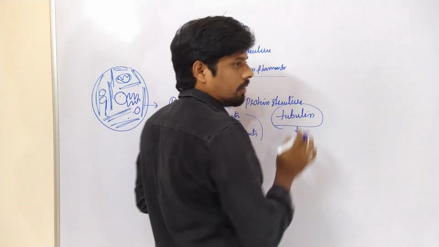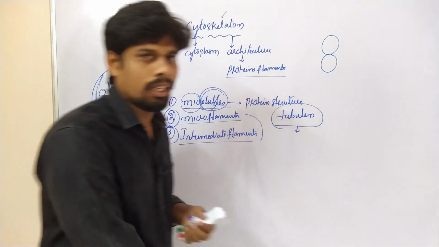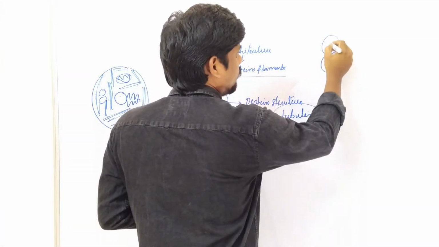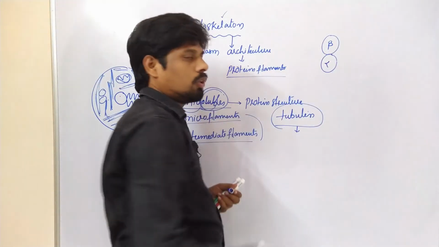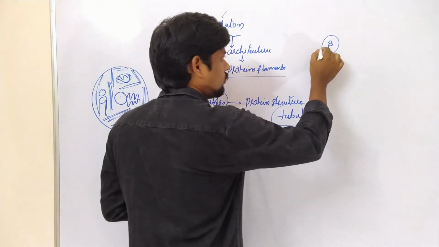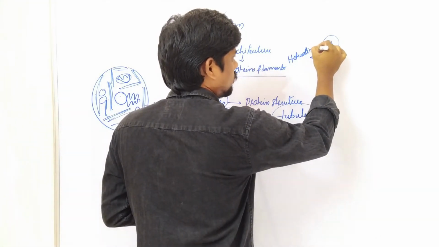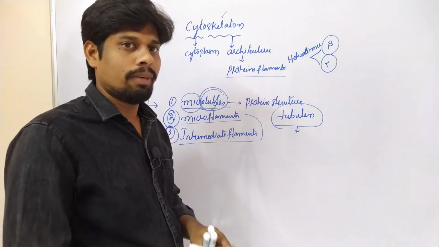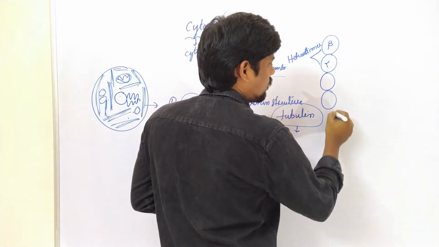The tubulin protein is divided into two types, alpha tubulin and beta tubulin. The alpha and beta tubulins come together and form a heterodimer. Similar heterodimers, alpha, beta, alpha, beta, alpha, beta, like that, all form uniformly.